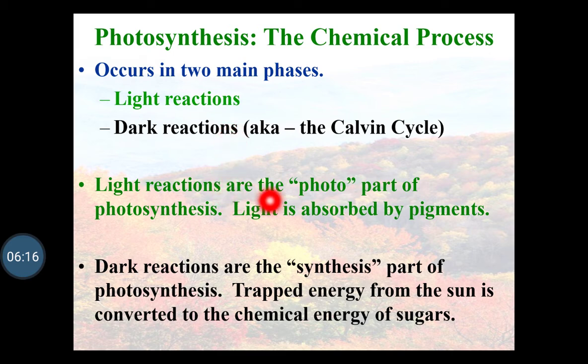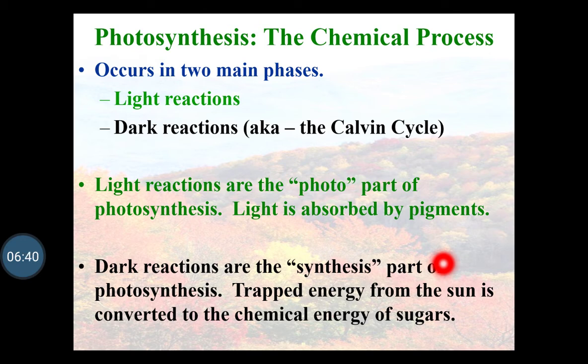The light reaction is the photo part of photosynthesis. Light is absorbed by pigments such as chlorophyll and other pigments. So the light reaction is the photo part of photosynthesis, and light is absorbed by the pigments. The dark reaction is the synthesis part of photosynthesis.